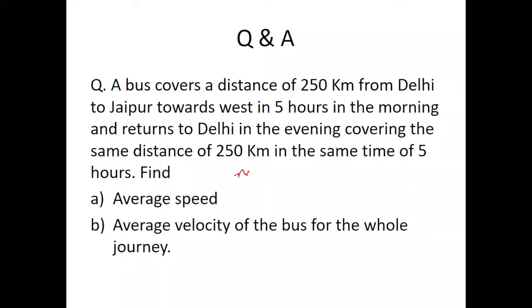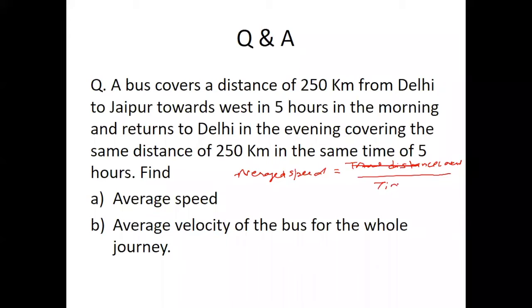So average speed is total distance covered by time taken. So total distance is how much? 250 kilometer plus 250 kilometer divided by 5 plus 5.